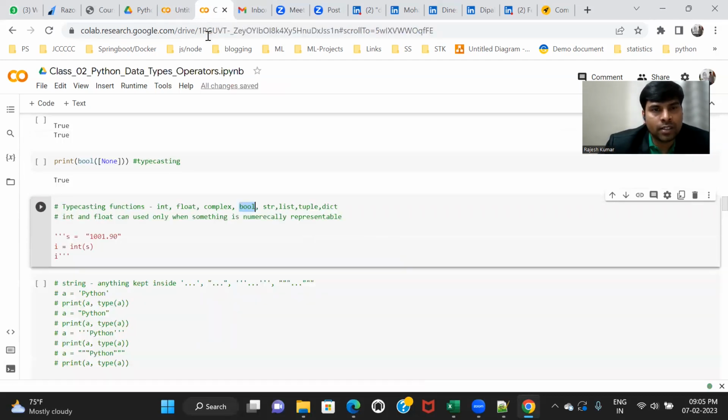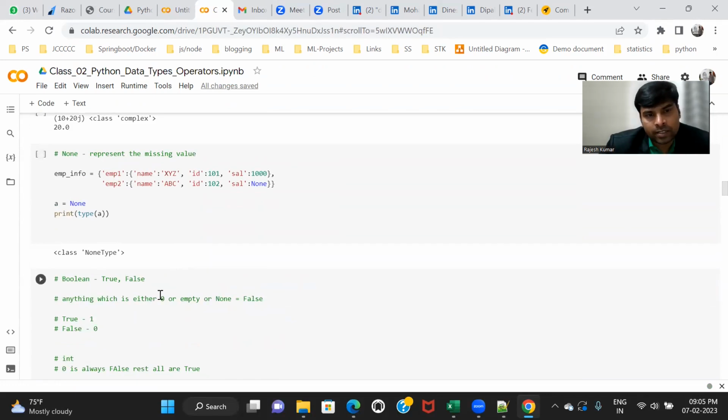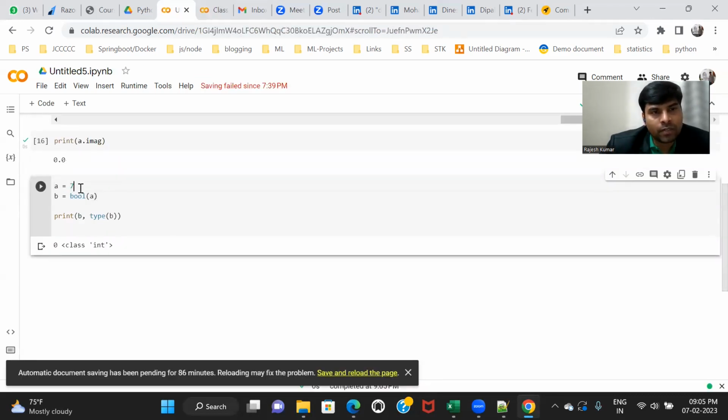Now there's a rule for Boolean type. I told you this rule, right? If something is 0 or empty or None, then it is false. These three are always false and all the remaining are true. So this is the rule. Now tell me, if I use a equal to 7 and convert it into bool type, what can be the result?